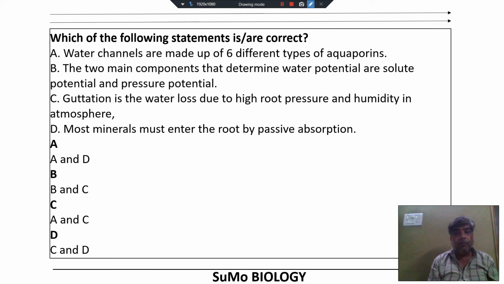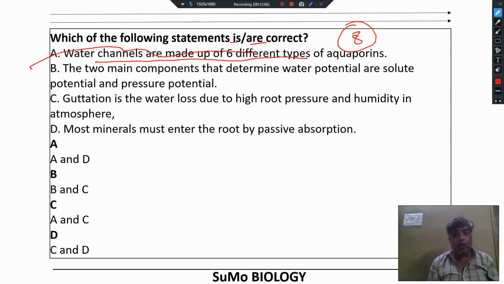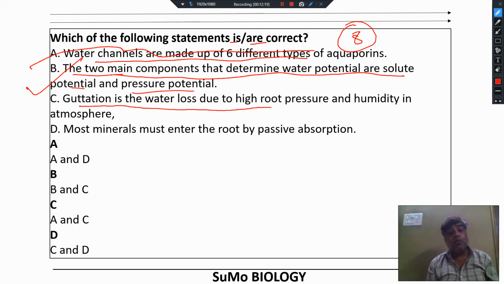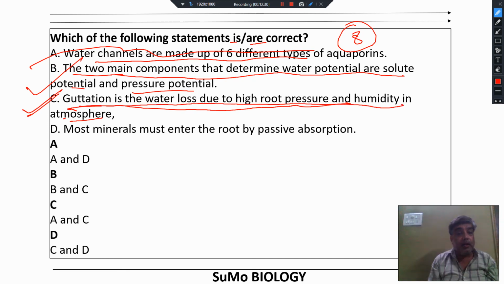Which of the following statements is or are correct? Water channels are made up of 8 different types of aquaporins. So this is not the right choice to make. The two main components that determine water potential are solute potential and pressure potential. Yes, this is right. Guttation is the water loss due to high root pressure and humidity in atmosphere. Yes, this statement is also correct, as we read earlier that guttation is the water loss due to the high root pressure and humidity in atmosphere.